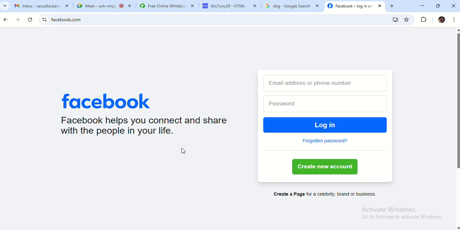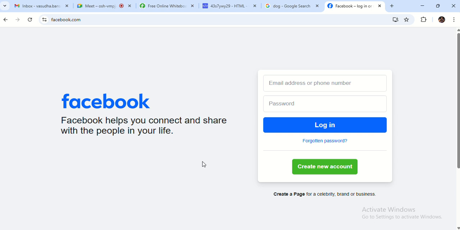This all comes under the structure of the website. Coloring, like the background color, the border, the color of the text box, the button color, and when we take our cursor over it, the color changes a little. That all comes under styling.